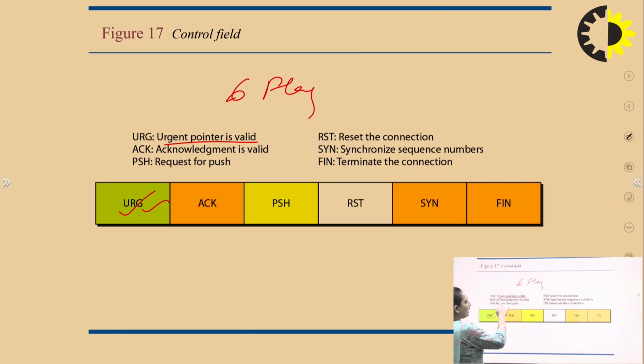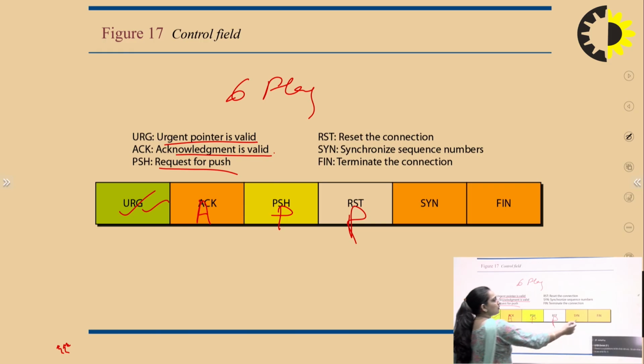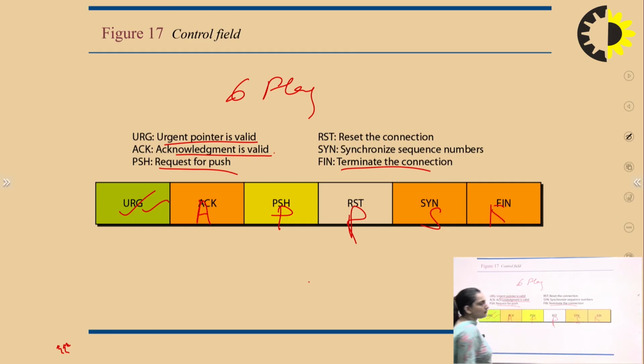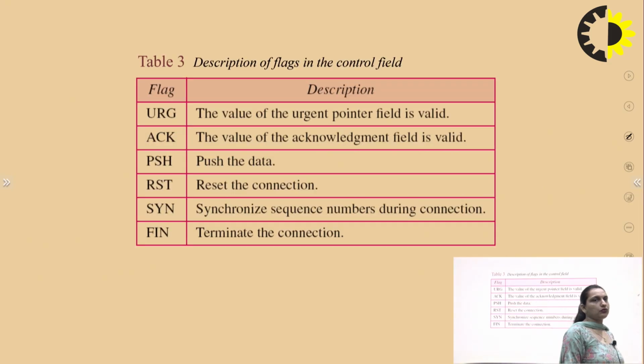Acknowledgement is when we send source address data, and they will give an acknowledgement. This is the acknowledgement A part. This is push, where we have to push a request. R is for reset the connection. If loss or duplication happens, we have to reset the connection. This is the synchronous bit, and finish is the termination of the connection. So these are the 6 flags and their descriptions.